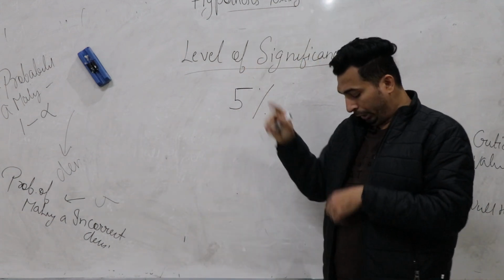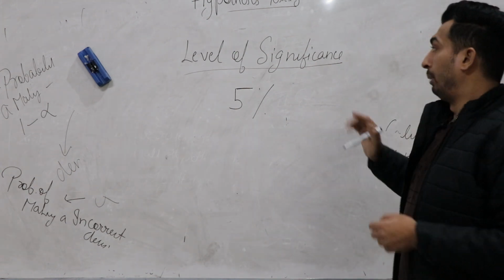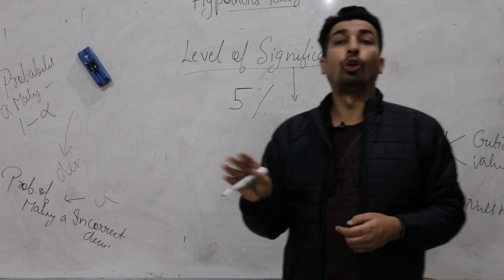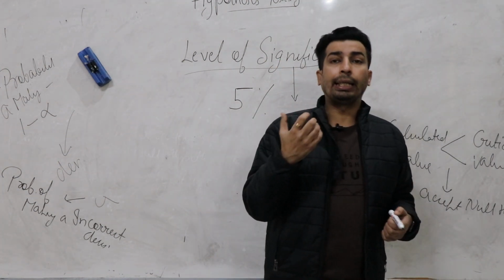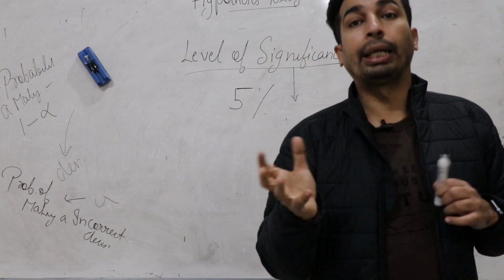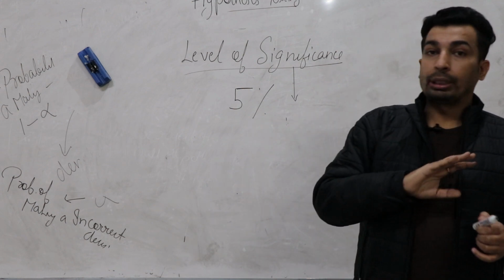Now what do you mean by level of significance? It simply means, as you know, 100% accuracy is not possible. When you conduct any type of research or survey, you can't expect your information to be completely authentic.